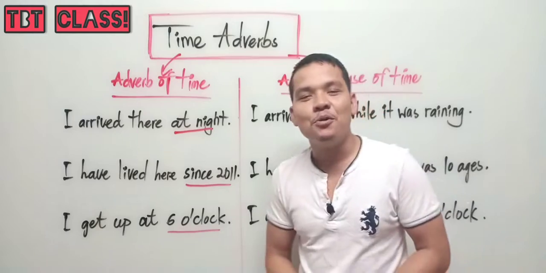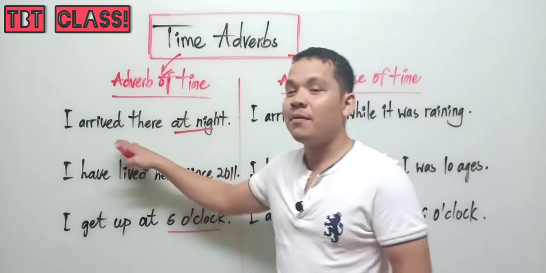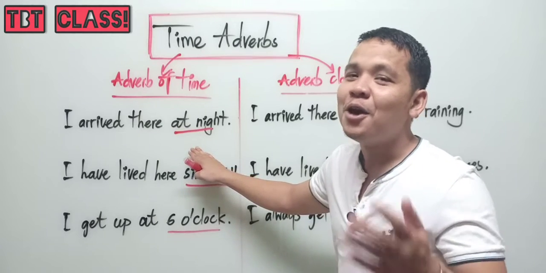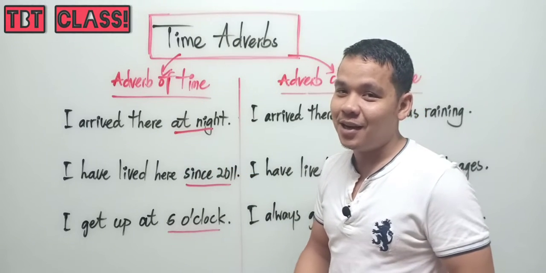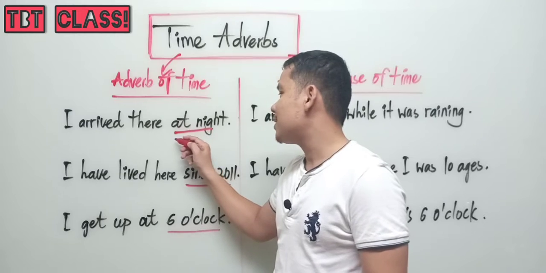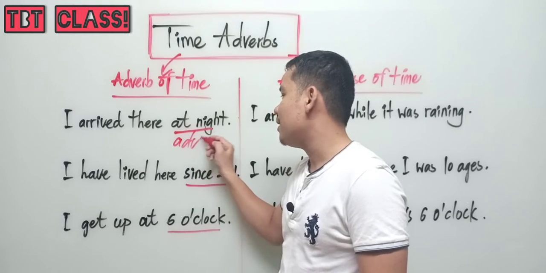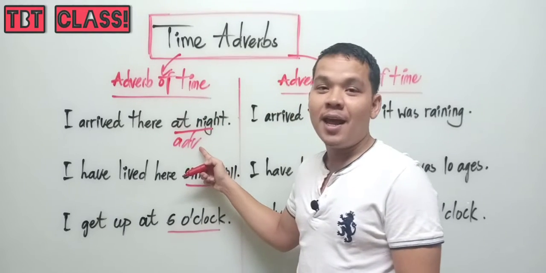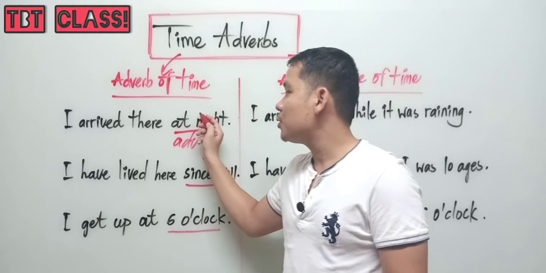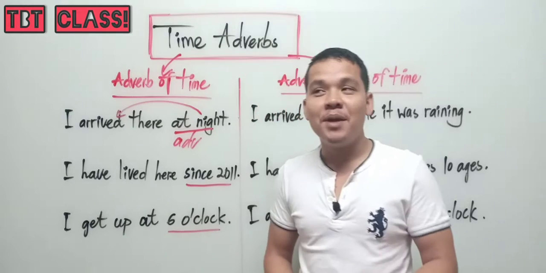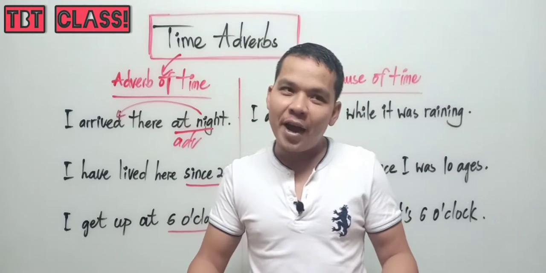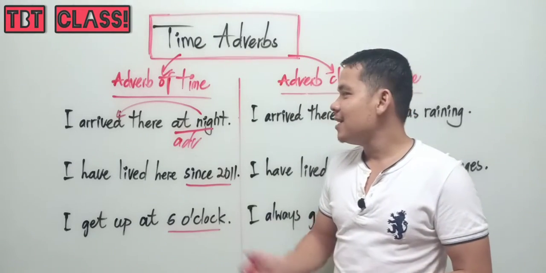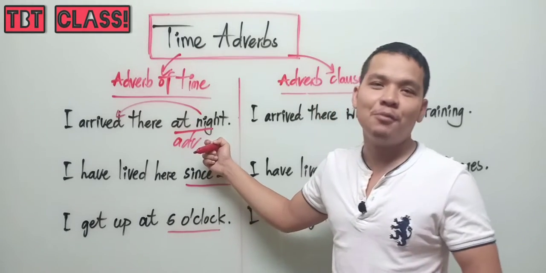I can ask you, when did you arrive there? I arrived there at night. So at night is the answer to the question when. You got it? So at night is a time expression and functions as an adverb. We use this adverb at night to modify arrive, because it is the answer to the question when. When did you arrive there? I arrived there at night.